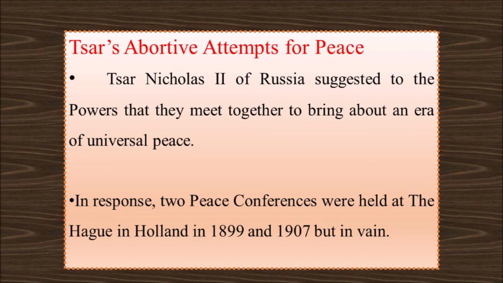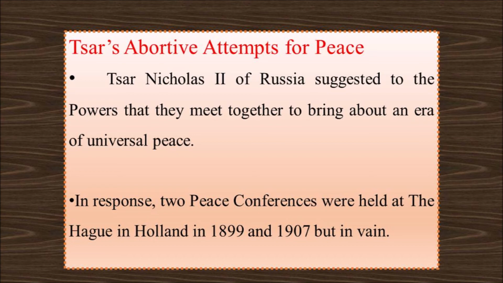Tsar's abortive attempts for peace. The Tsar, who is the Russian king, wanted to avoid world war and wanted universal peace. Now we will see his attempts to avoid world war. Russian king Tsar Nicholas II gave his opinion to avoid the start of the war between the two powers, and he also recommended them to meet together and bring about universal peace.